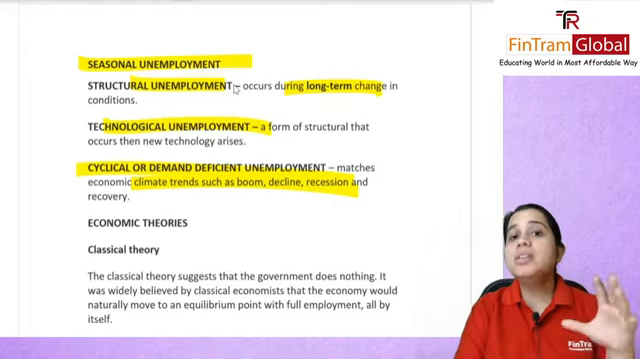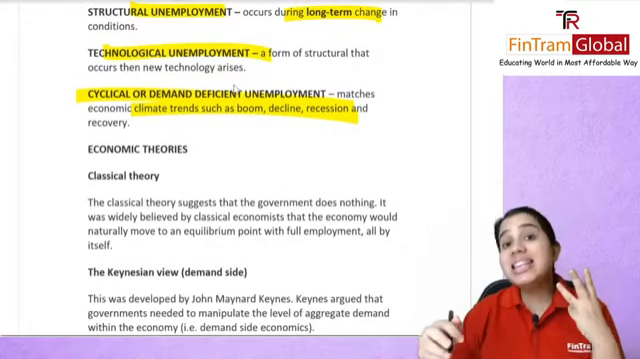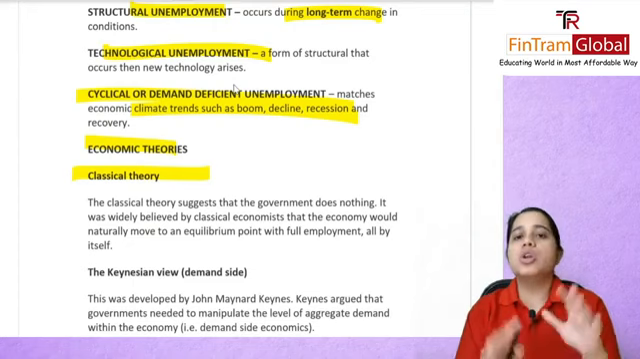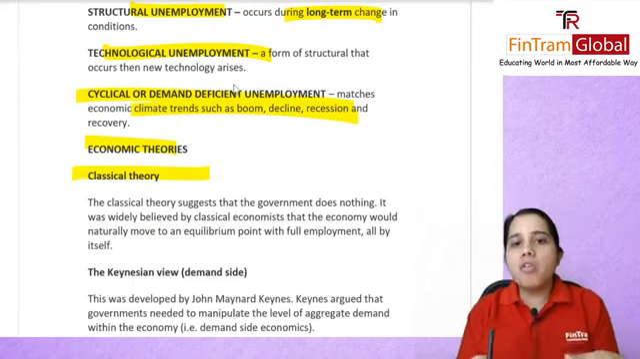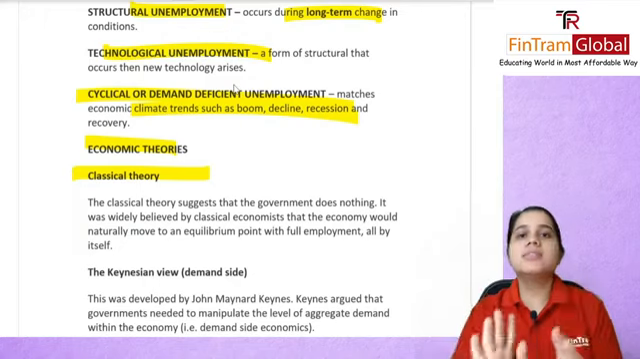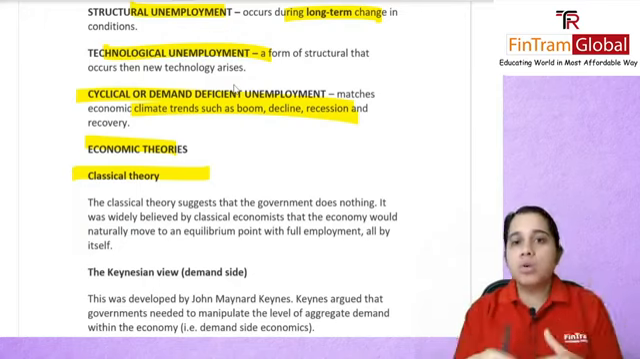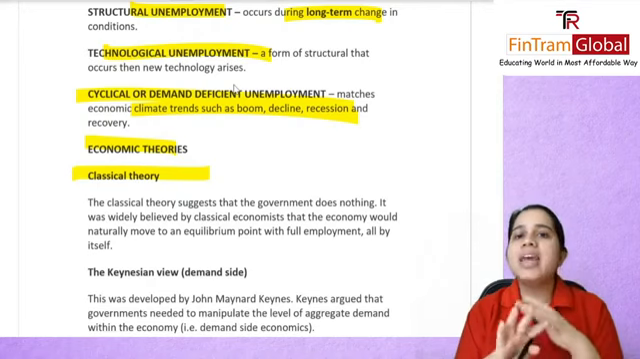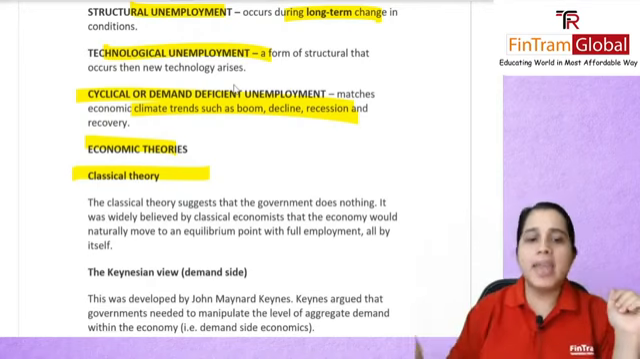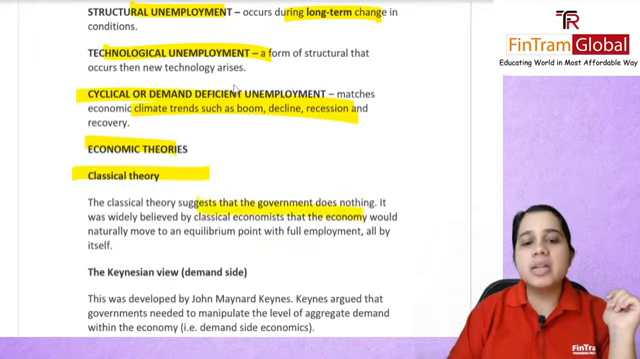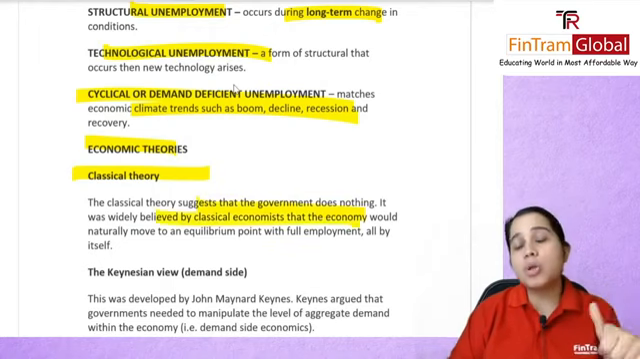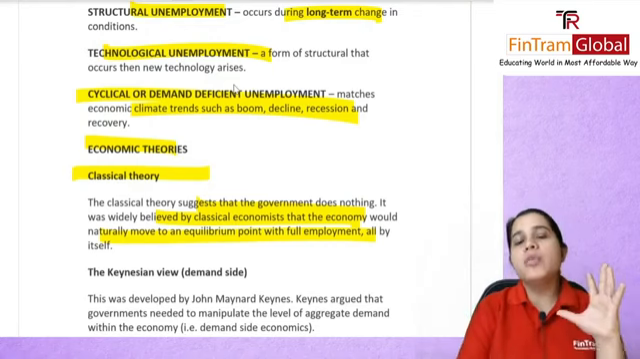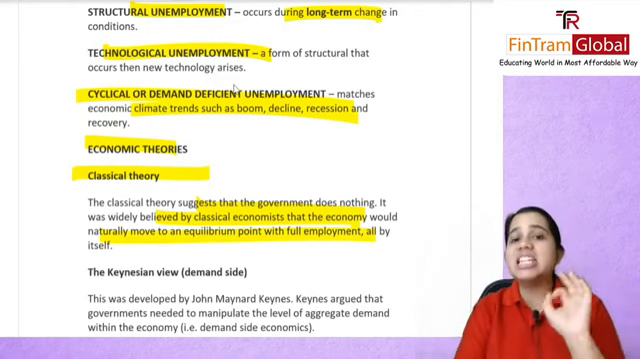Then we had covered the economic theories. Here we covered 3 theories, if you remember. Firstly, we talked about the classical theory, who said as such, the government does not need to intervene. They said, on its own, the demand and supply will come together on the equilibrium point, and as such, the government does not have to do anything. The classical economists believe that the economy will naturally move to an equilibrium with full employment on its own.